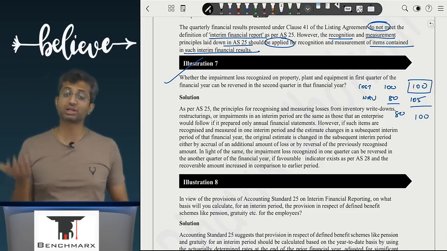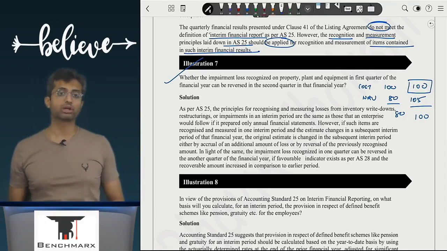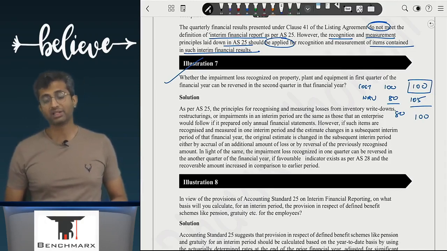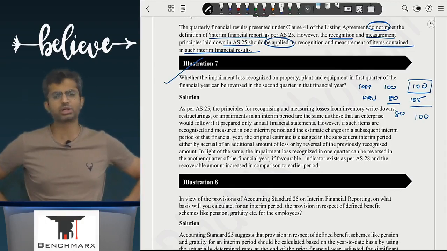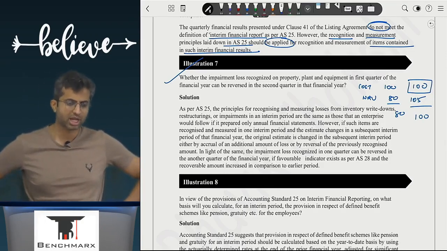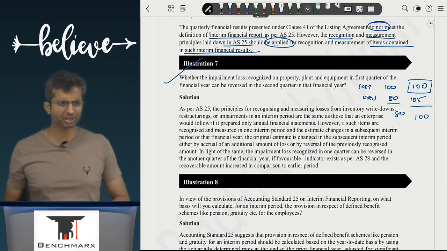In the next quarter that same inventory remains unsold. Like lockdown happened. I was a builder. I thought कि यार मेरा तो अभी inventory बहुत सस्ते में बेचना पड़ेगा. My NRV fell. But then revival happened after the lockdown, and as a result now the builder thinks that the inventory which is unsold, I don't have to sell it at a dirt cheap price. And as a result NRV can also be increased. Are we clear with this?